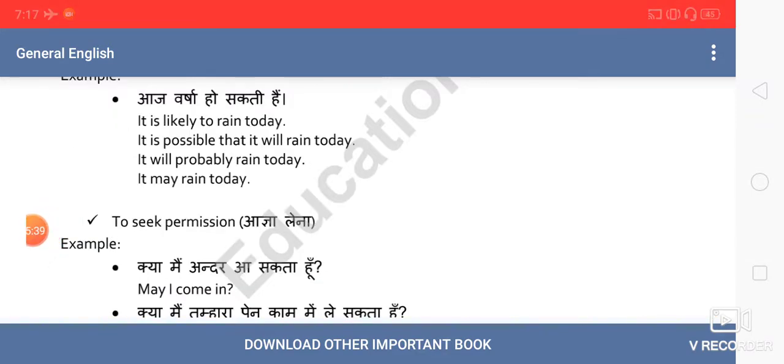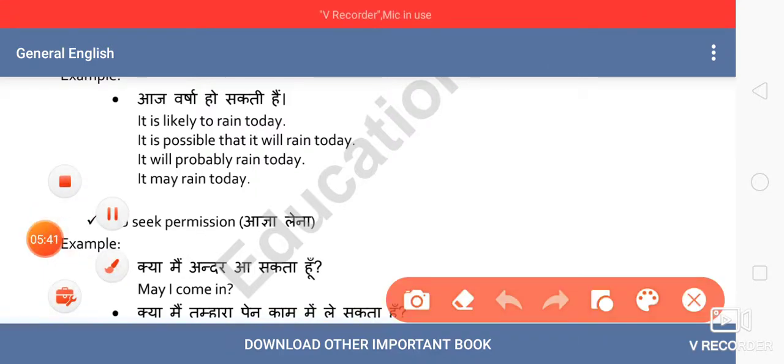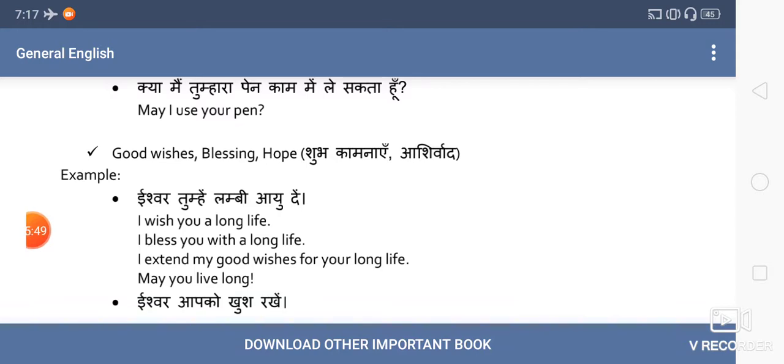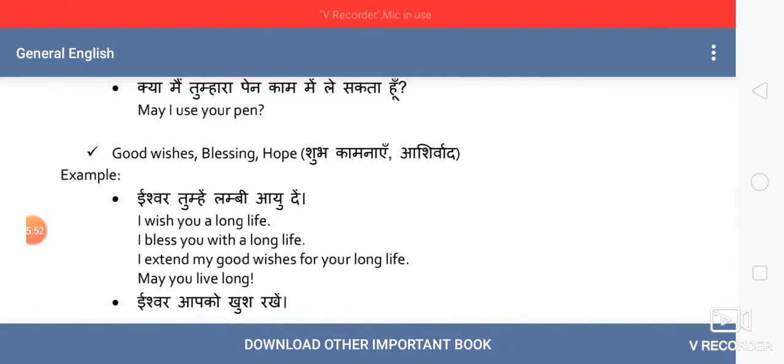The second and very common use is for seeking permission. We use it for seeking permission. May I come in? Now let's come to the third. It is to express your good wishes, blessings. May you live long, or may God bless you. So we use it in this way also for expressing our blessings.